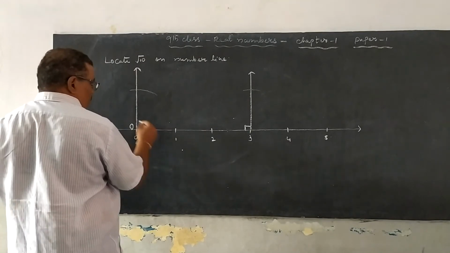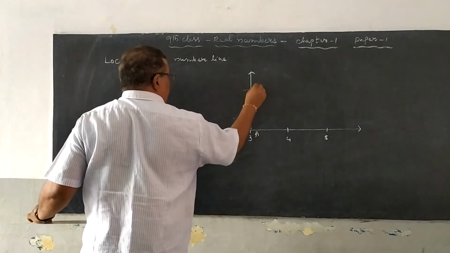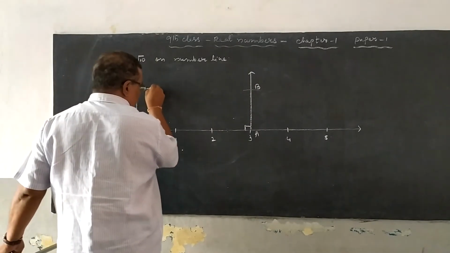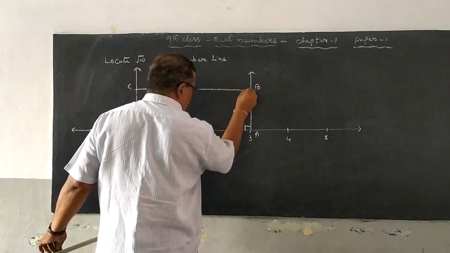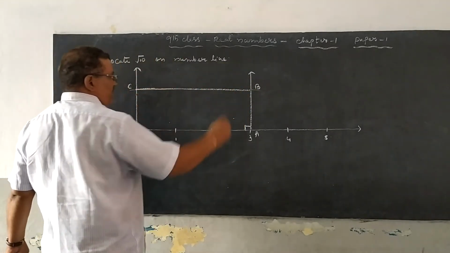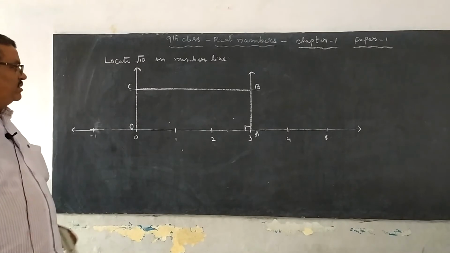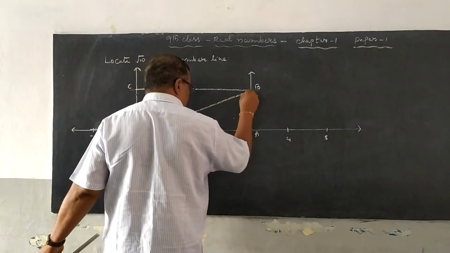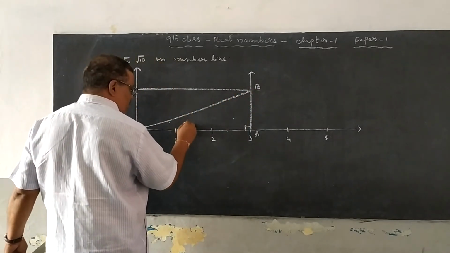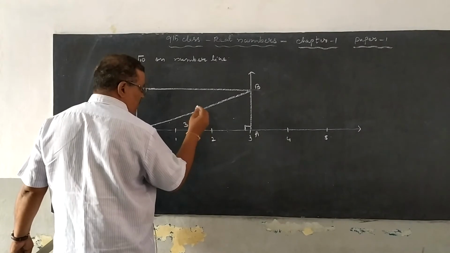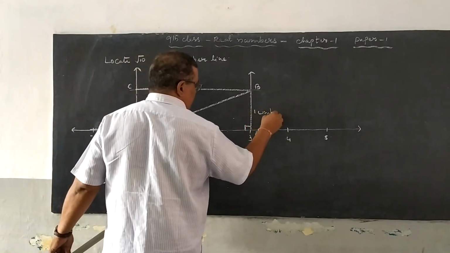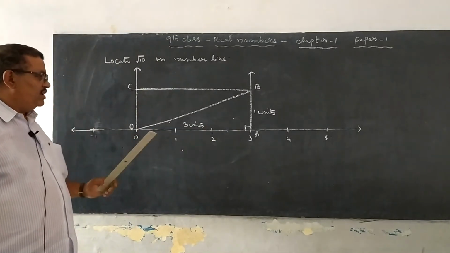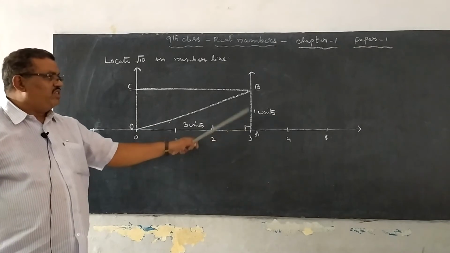This is named as O, A, B and C. OABC is a rectangle. Join this using the ruler. OABC is a rectangle. After that, join the diagonal OB. This one is 3 units length and this one is 1 unit. Now let us see this rectangle OABC. In this rectangle, the length is 3 units and the width is 1 unit.